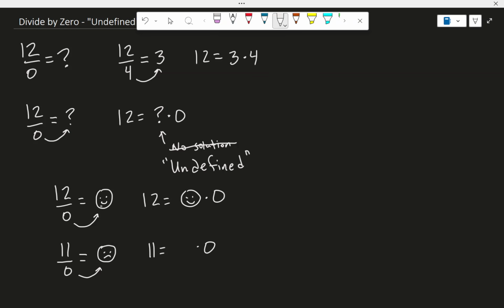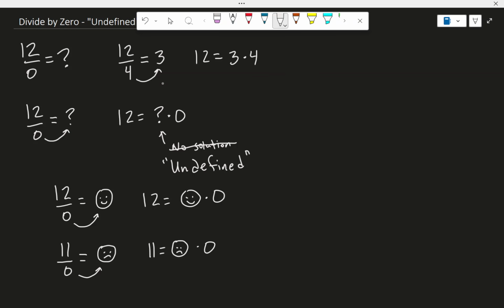12 divided by 0 is happy face, and 11 divided by 0 is sad face. We've got a definition for each of these. Happy face is 12 divided by 0. Sad face is 11 divided by 0. Problem solved, right? Not exactly.